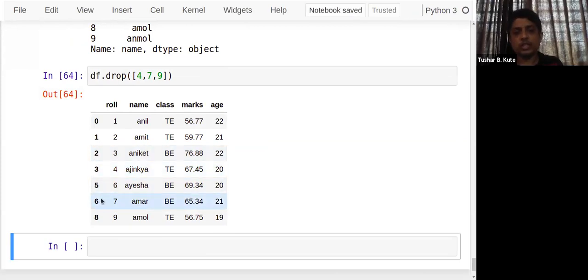So 4 is not there, 7 is also not there, and 9 is also not there. Drop. Remaining data I want to extract. Fine. So this is what the row extraction is done. We discard some set of rows, and the remaining rows are taken into consideration.